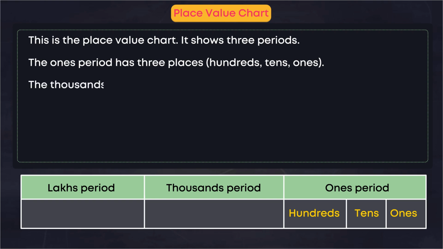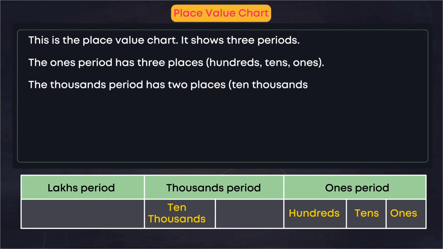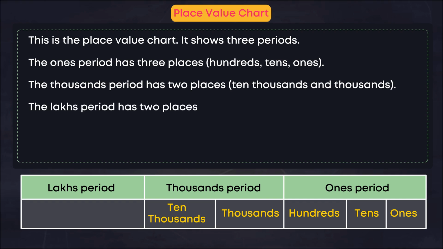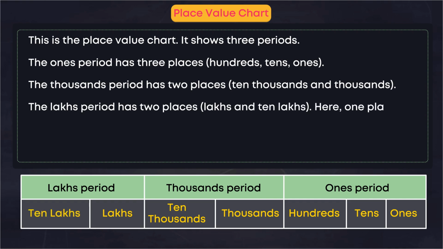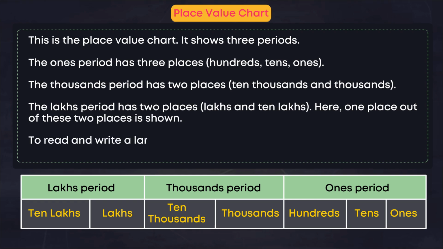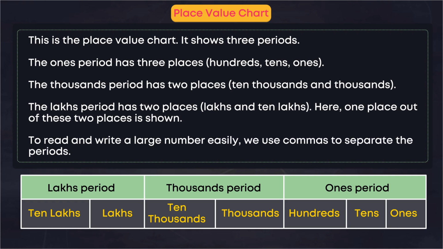The thousands period has 2 places: 10,000s and thousands. The lakhs period has 2 places: lakhs and 10 lakhs. Here, one place out of these 2 places is shown. To read and write a large number easily, we use commas to separate the periods.